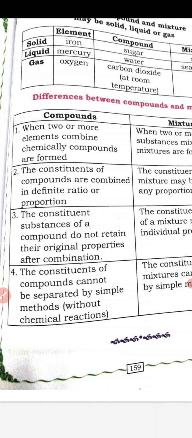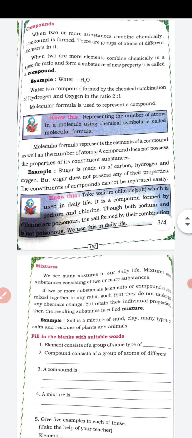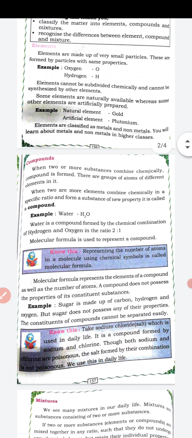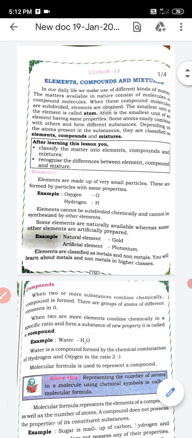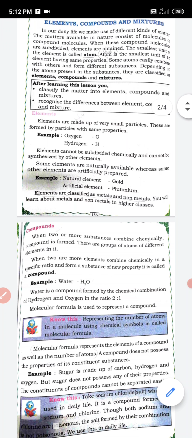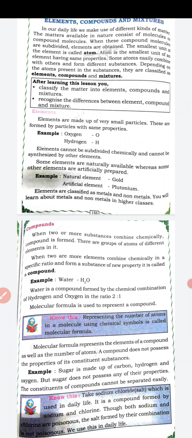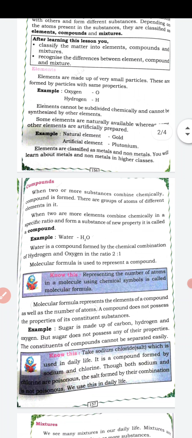So here we end this lesson. Let's recall what we have studied. What is an atom? An atom is the smallest particle or unit of an element having the same properties. Elements are made up of the same type of atoms, and elements are classified into metals and non-metals.